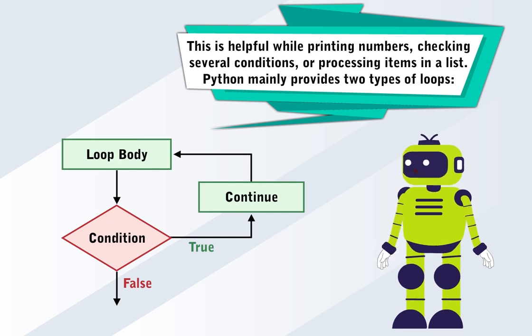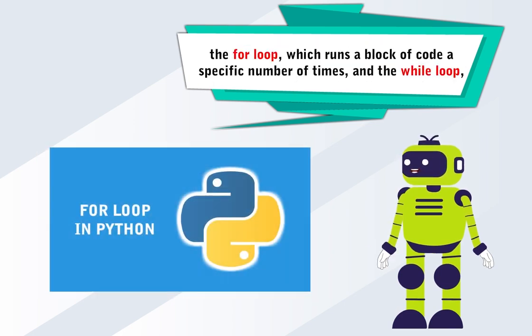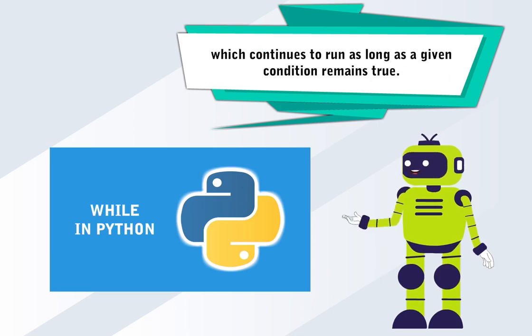Python mainly provides two types of loops: the for loop, which runs a block of code a specific number of times, and the while loop, which continues to run as long as a given condition remains true.